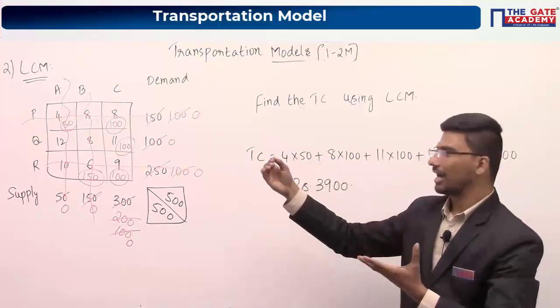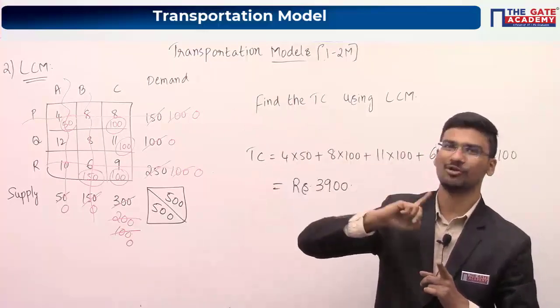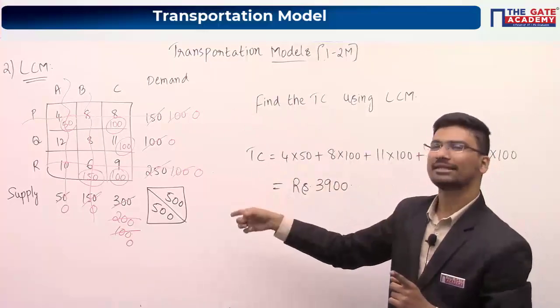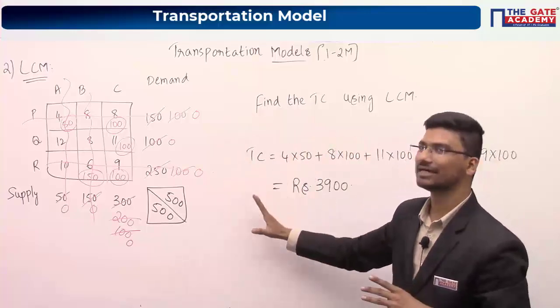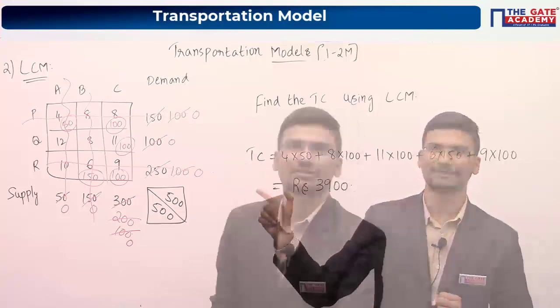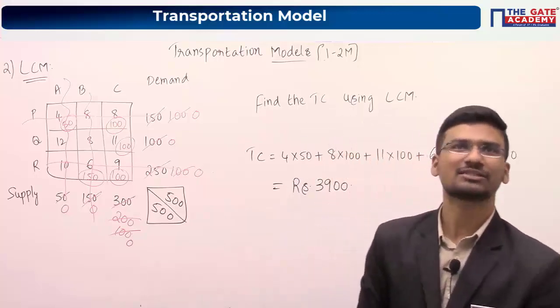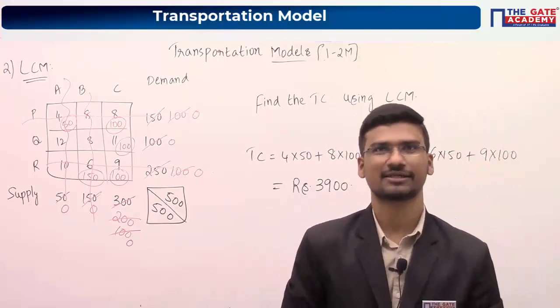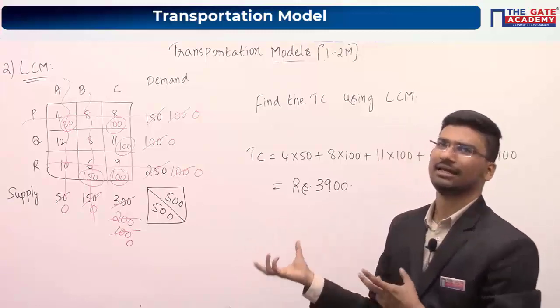So maybe as of now you might have got the idea that LCM method is good when compared to NW method. LCM method is always good when compared to northwest corner method, because here we are worrying about the minimum cost and there only we are allocating. That's what I told now, Kumar: LCM is always better than NW. Always. You can write down that statement also. LCM method is always better than NW method.